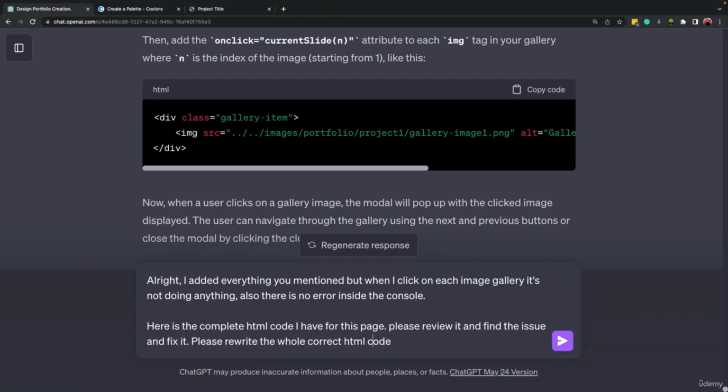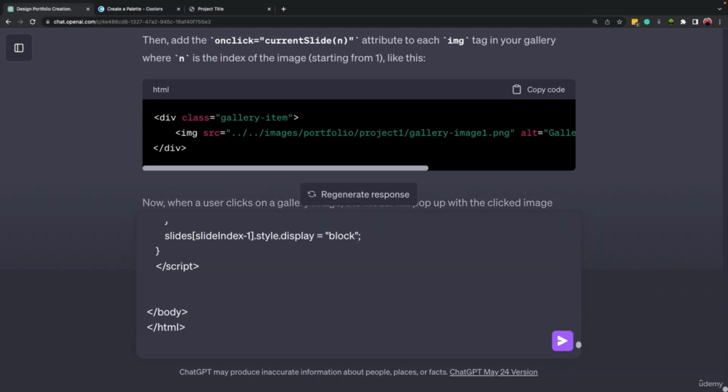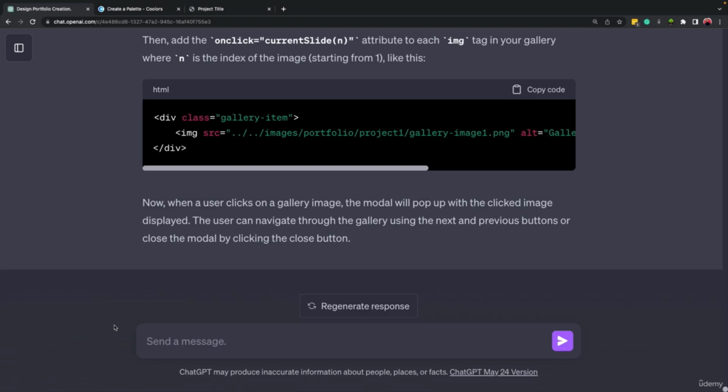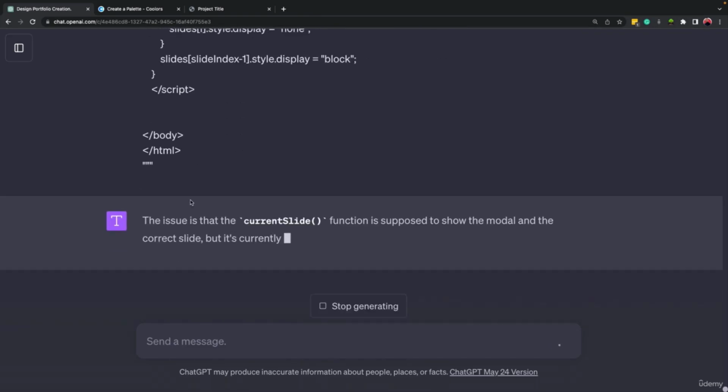All right, so after that, I mentioned here is the complete HTML code I have for this page. Please review it, find the issue, fix it, and then please rewrite the whole correct HTML code, okay? So this way, all we need to do is to just copy and paste the final result that ChatGPT writes for us.